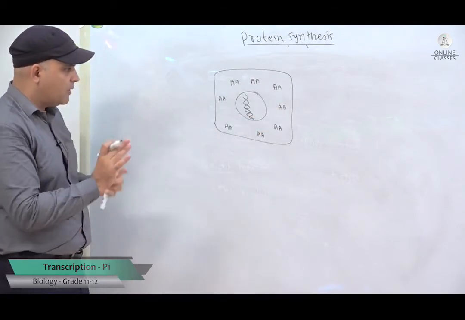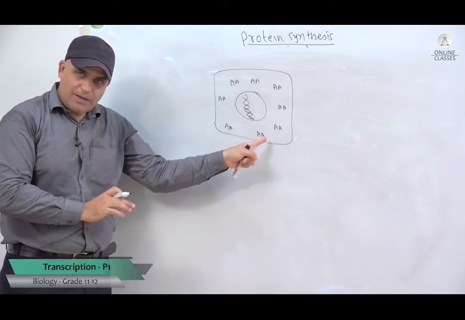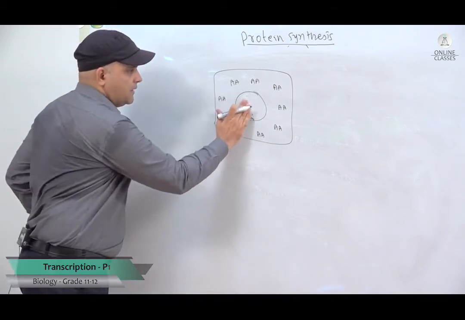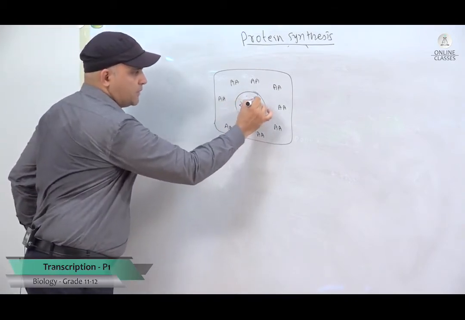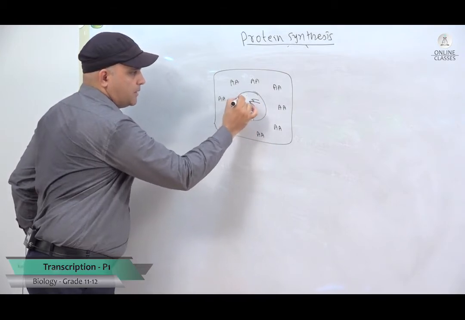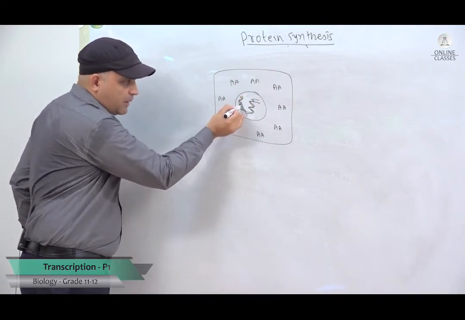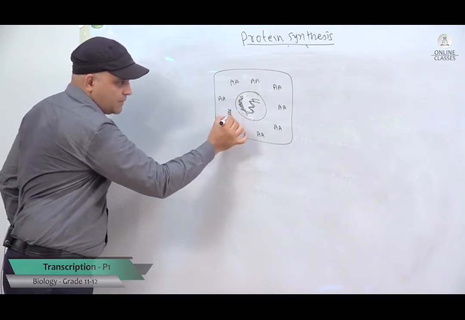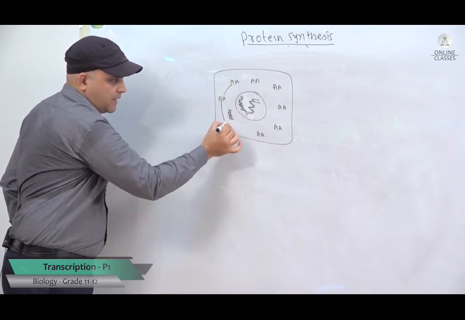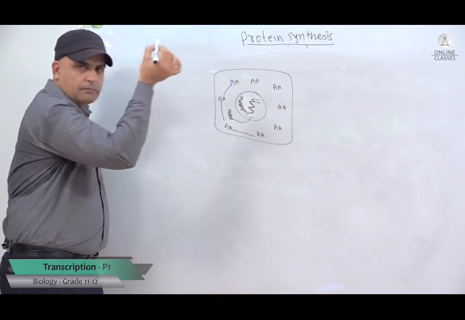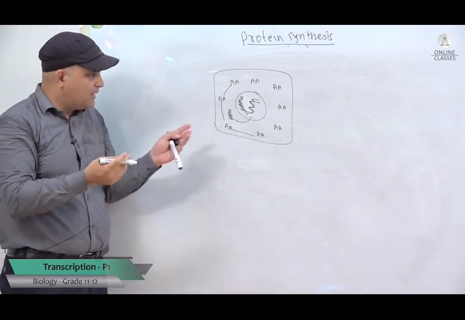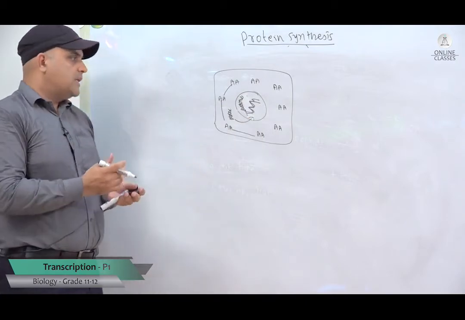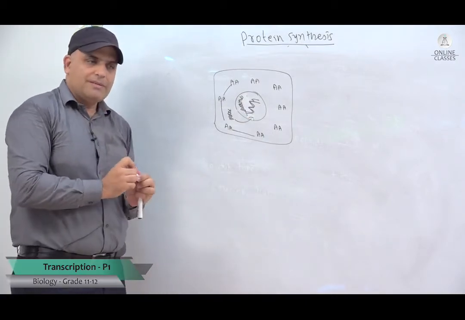Now look at this, we have a problem here. Amino acids are in the cytoplasm, the gene part is inside the nucleus. Now what do you expect? If I draw a little longer one, generally you might think the DNA or the gene part would come out of the nucleus, helping to attach the amino acids and go back. You may think, okay fine, DNA has the information to attach them, so the DNA will come out. Now this doesn't happen, this is too risky, or you can say this is not good actually.